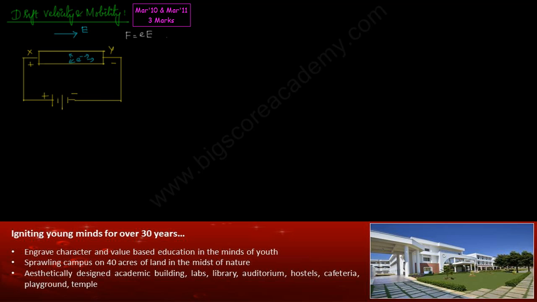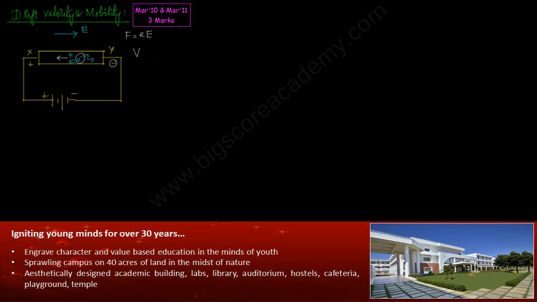Because this electron, which is a negatively charged particle, will be repelled by the negative terminal. We know that like charges repel, so the electron will be repelled by the negative terminal and attracted by the positive terminal. So the electron will start to move in this direction with the force F is equal to eE, which is in a direction that is opposite to the electric field. So this is the initial velocity of the electron, v.